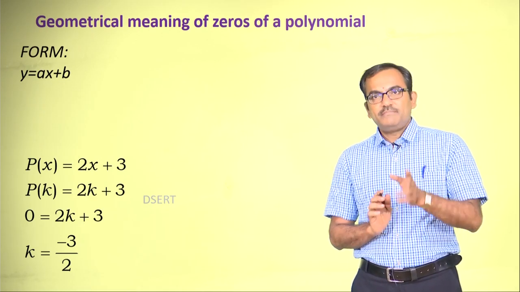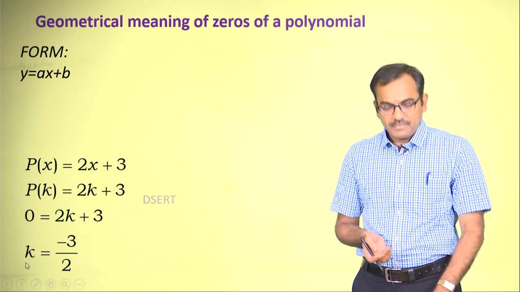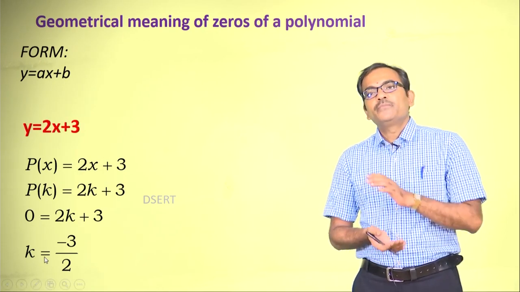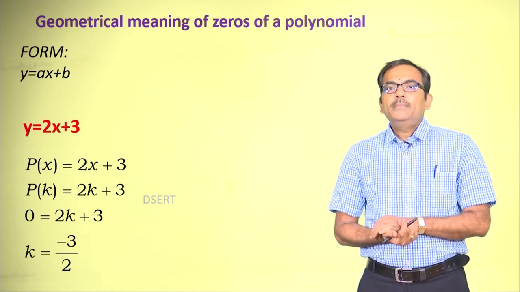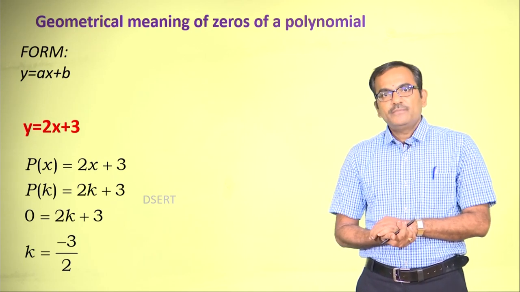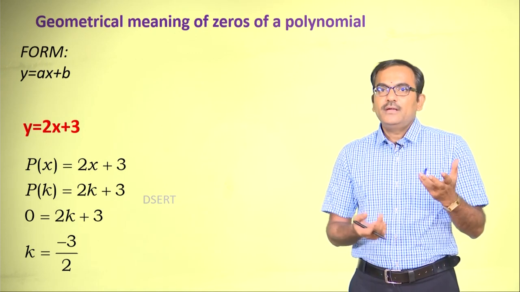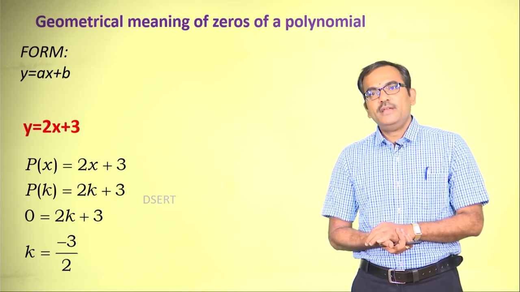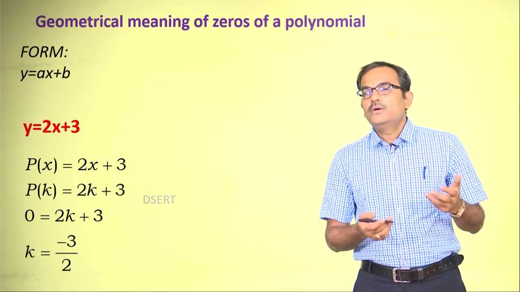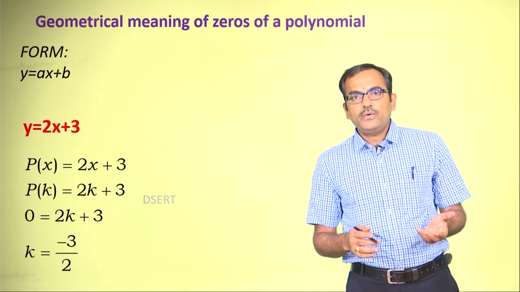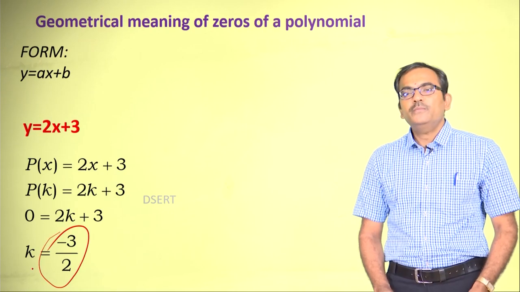Okay. Now, let us begin with one form, that is y is equal to ax plus b, which you can see here, y is equal to 2x plus 3. Here p of x is equal to 2x plus 3, and when I substitute k for x, I get p of k is equal to 2k plus 3, and in order to find the zeros, I equate p of k to 0 and ultimately I get k is equal to minus 3 by 2.